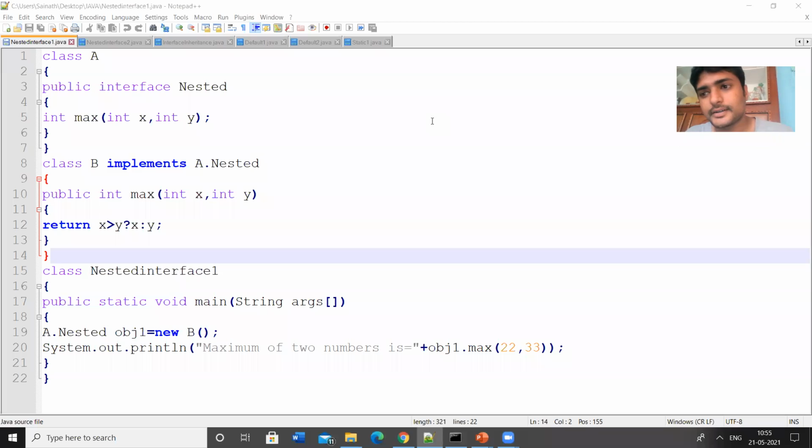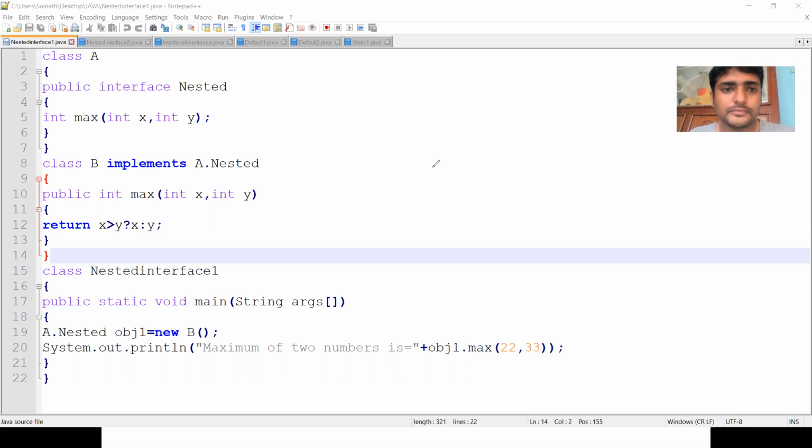So let us see the example of nested interfaces. The first variation is a class that consists of an interface. Let us check this one. Here I am defining the class. The class name is A. And then I am defining the interface. So the class consists of an interface. I am using the keyword interface. The interface name is nested.